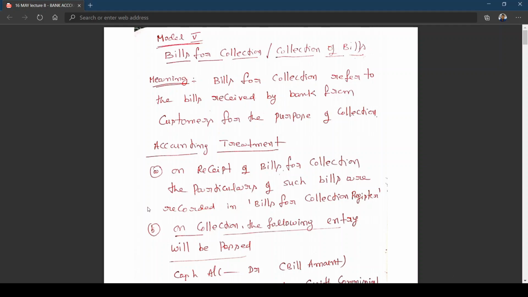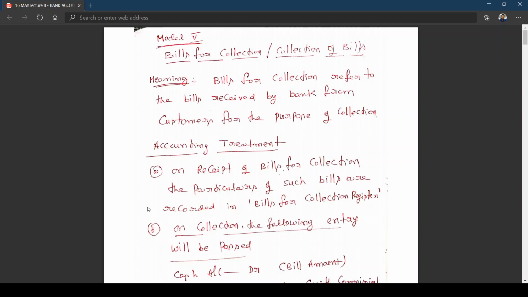Hi friends, we have seen so far four models in bank accounts. Today, I hope you have practiced the calculation of rebate on bills discounted in the last class. You completed that. You might have worked out the problems. In today's session, in continuation of that topic, I am going to take up model 5, bills for collection, or it also can be called collection of bills.